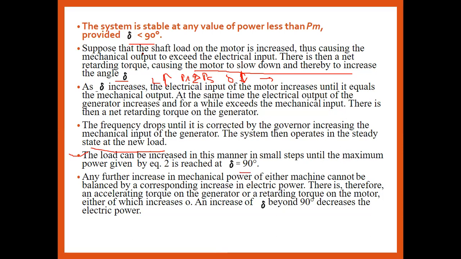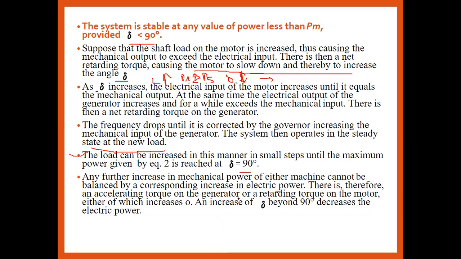ये कब तक हो सकता है? जब डेल 90 डिग्री पे आएगा. अब 90 डिग्री के ऊपर गया तो क्या होने वाला है? It's automatically the system should be in the unstable condition because a retarding condition आ जाती है. Okay, so any further increasing the mechanical power of either machine cannot be balanced by the corresponding increase in the electrical power. मैकेनिकल पावर अगर इंक्रीज हो रहा है तो ऑटोमेटिकली इलेक्ट्रिकल पावर इंक्रीज होगा by increasing the excitation to the governor बोल सकते हैं, by changing the load angle बोल सकते हैं.